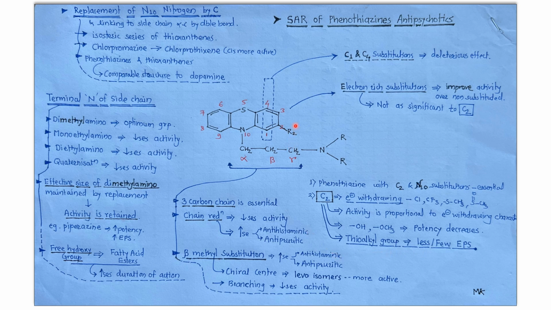Now the C3 position can be substituted with electron rich substitutions, but it is not as significant as position 2. In position 2, if an electron withdrawing substitution is there, it will comparatively increase the activity more as compared to the C3 position.